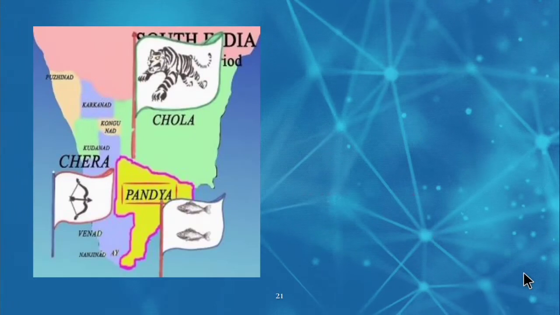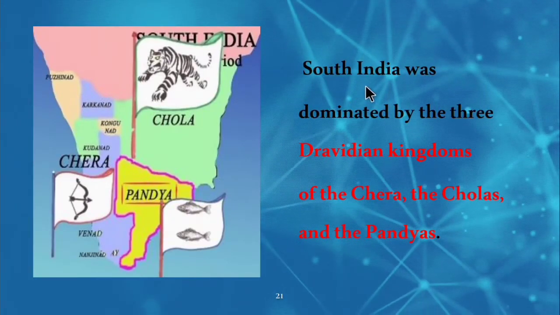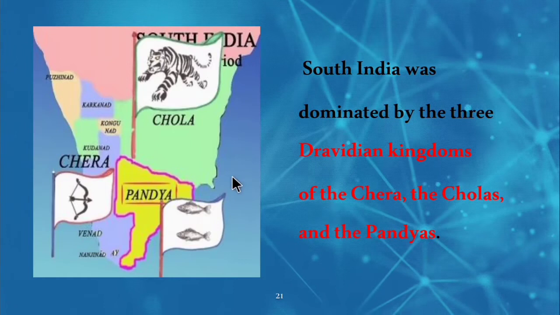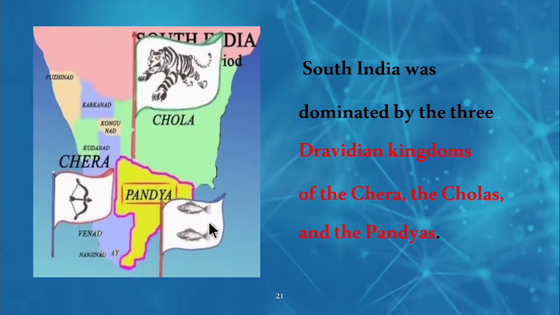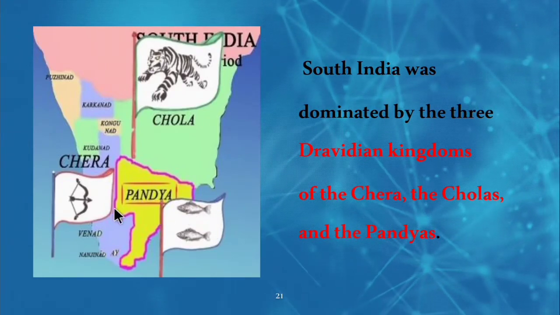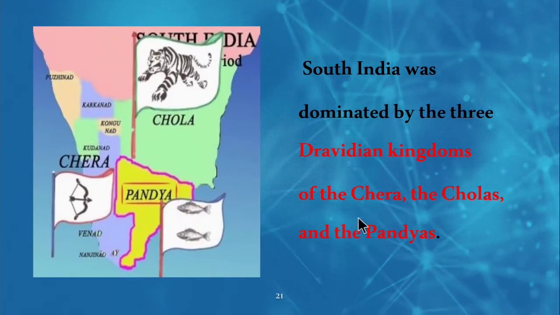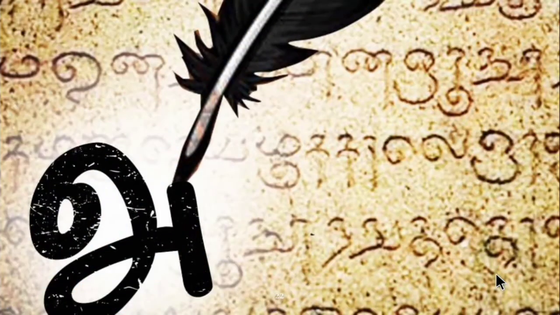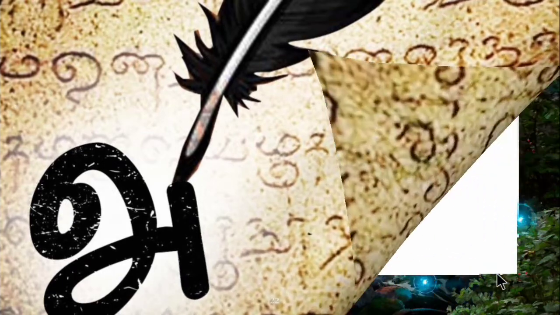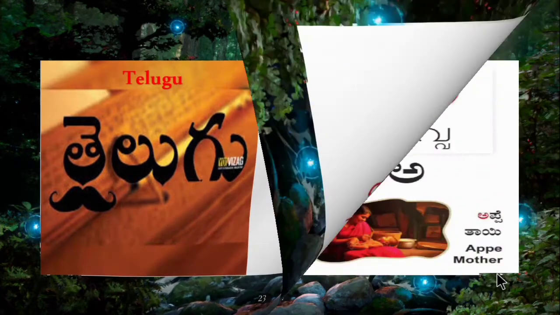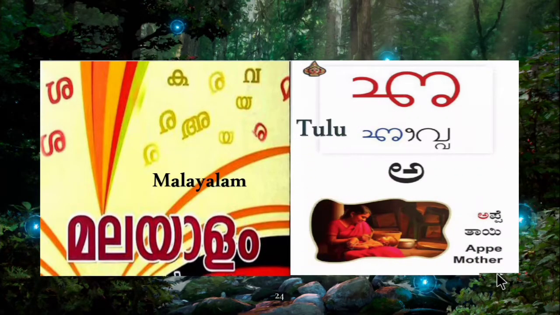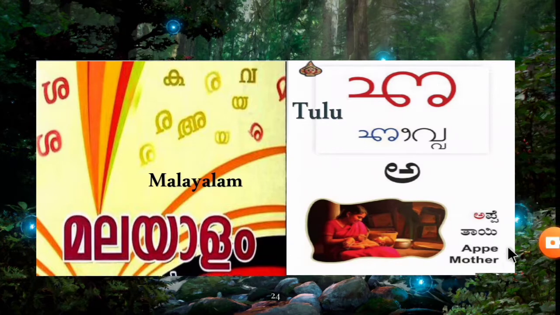Then the South Indian kingdoms, that is South India, were dominated by three Dravidian kingdoms: the Cheras, the Cholas and the Pandyas. So in the south, the three major Dravidian kingdoms are the Cheras, the Cholas and the Pandyas. So now let's see the major languages in India. First one is Tamil, second is Telugu, then Kannada, then Malayalam, Tulu. Tulu is a language which is spoken in Udupi district in Karnataka.